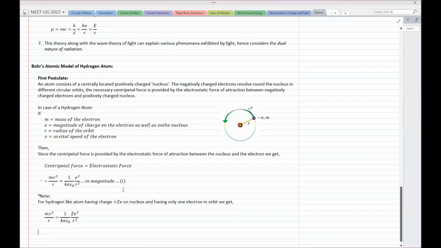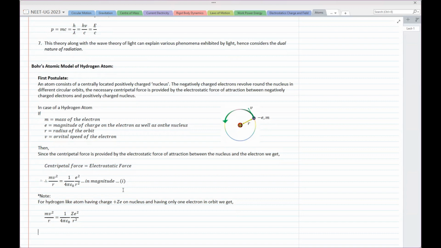They say doubly ionized lithium. Now doubly ionized lithium has only one electron, and the nucleus has 3 times the charge on a proton, so that will be 3e. So 3 is the atomic number of lithium, hence Ze, and we can solve any problem like this using that formula.